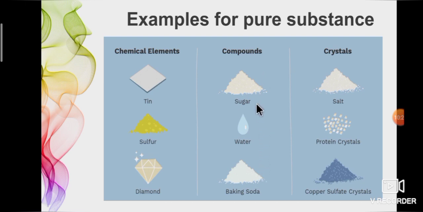Here, sugar is a combination of carbon, hydrogen and oxygen. Water is a combination of hydrogen and oxygen. Baking soda is a combination of sodium, hydrogen, carbon and oxygen atoms, so it is called a compound. Next, a crystal means a homogeneous solid substance that becomes transparent. Example, salt, protein crystals, copper sulfate crystals.